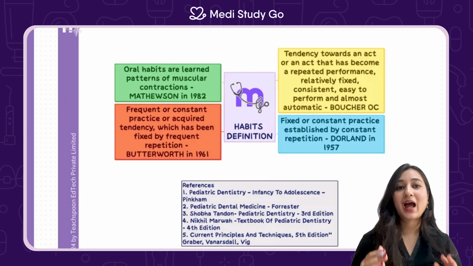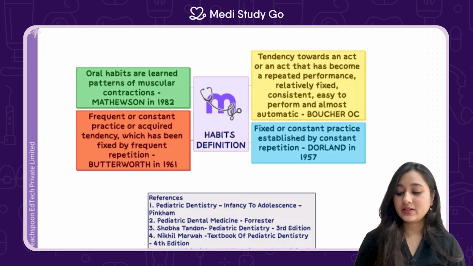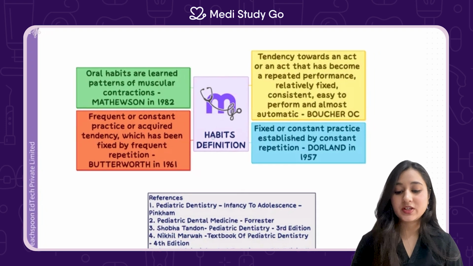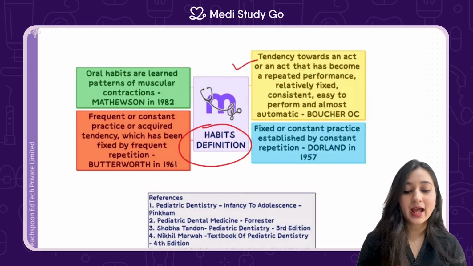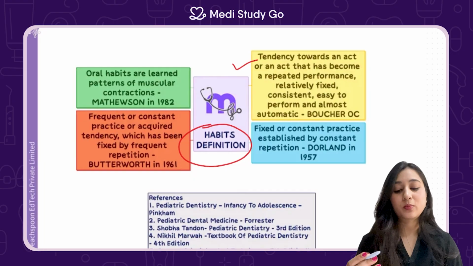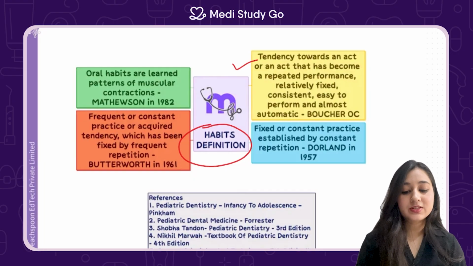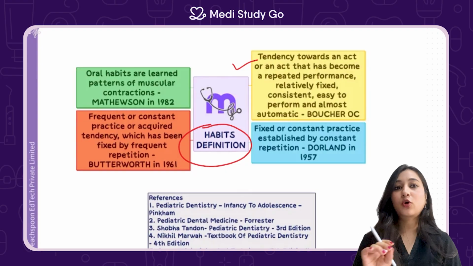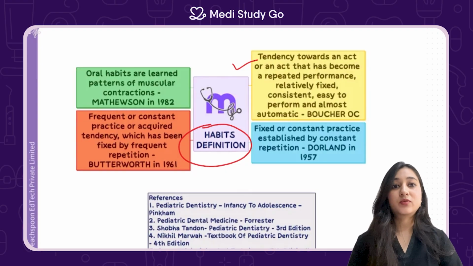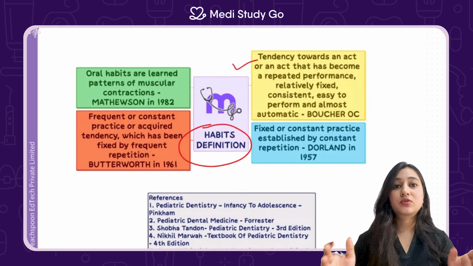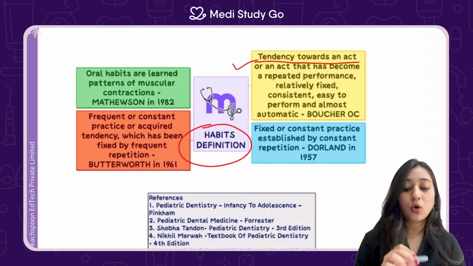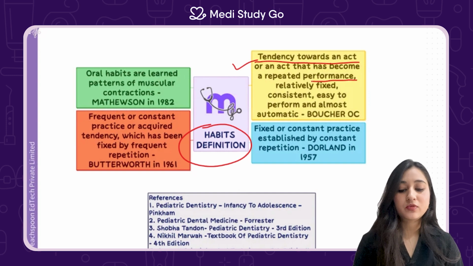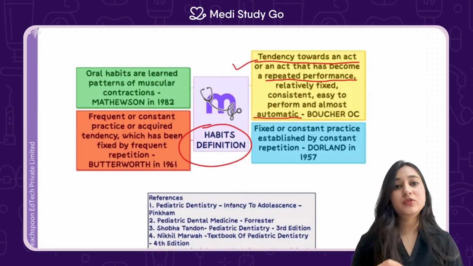So let's start with the habit classification, starting off with the definition, very important definitions given here. The first definition is a tendency towards an act or an act that has become a repeated performance, relatively fixed, consistent, easy to perform, and almost automatic. So a very important definition given by Boucher OC. You can memorize this to write in your long and short answers. So it's the tendency towards an act or an act that has become a repeated performance, relatively fixed, consistent, easy to perform, and almost automatic.